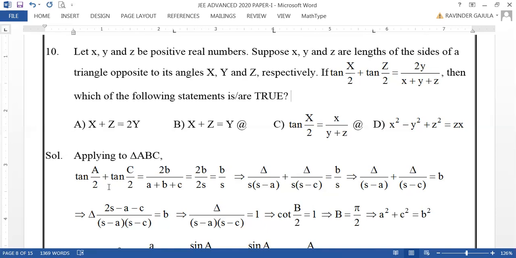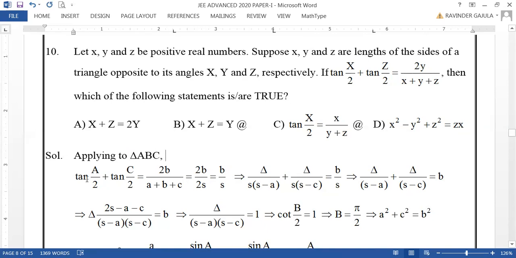Hence, let me consider a triangle ABC here. Then it is given that tan A by 2 plus tan C by 2 equal to 2b by a plus b plus c, where a plus b plus c is 2s, which can be taken as b by s.